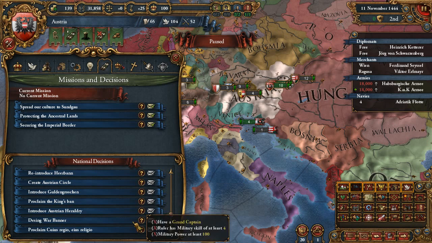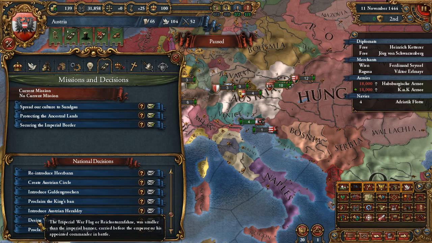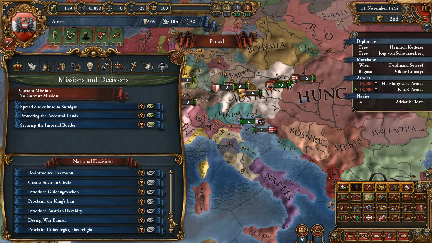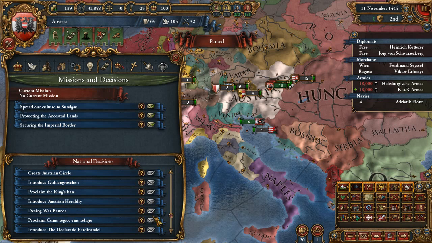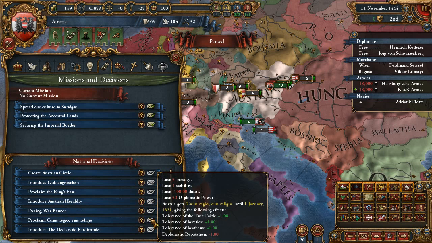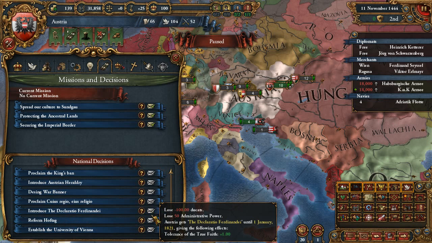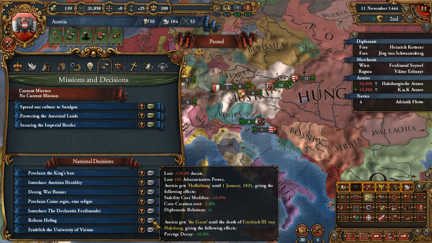Maybe design. Design war banner. That's a typo. If you're watching this, Doremi, design war flag. Ooh, so good bonuses. I like this already. Proclaim, I've seen that before. And that one before. Reform Hoftag. That is pretty good. I've seen that one before.